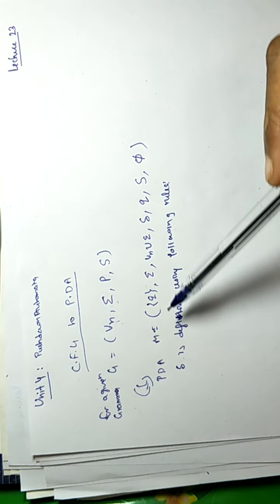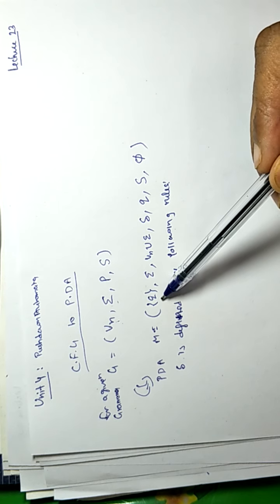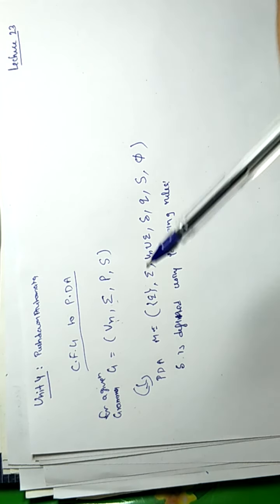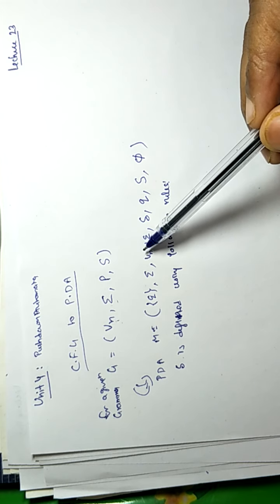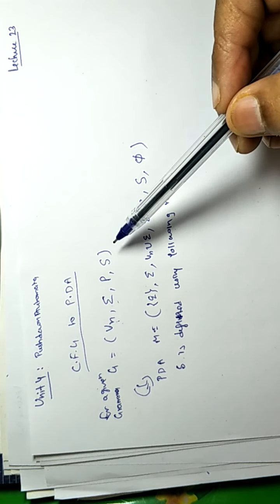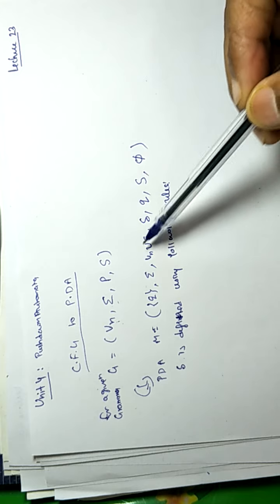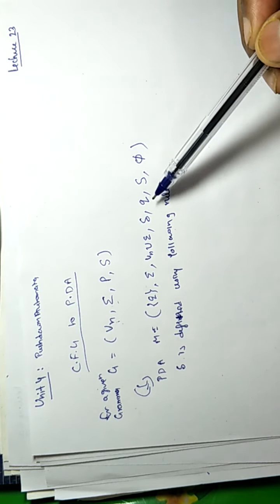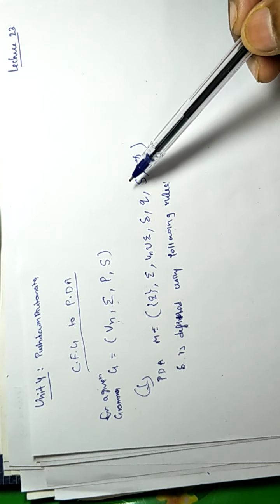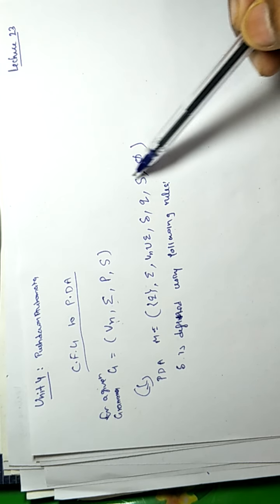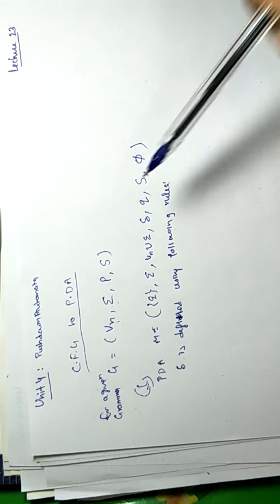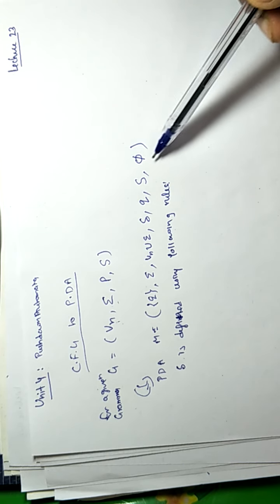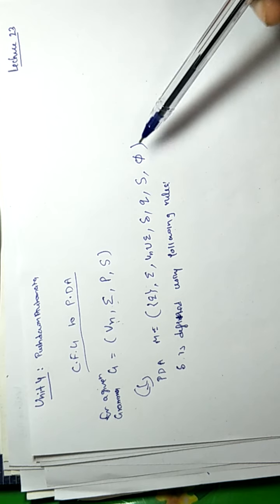Then the PDA will have 7 tuples: a state Q, input symbols that are the same as the terminals, and stack symbols. Here we push non-terminals and terminals, everything, on the stack. Q is the only state, that is the start state. S is the stack initial symbol. We start to derive a string from capital S, and at the end the stack will get empty. So here we accept the input by making the stack empty.